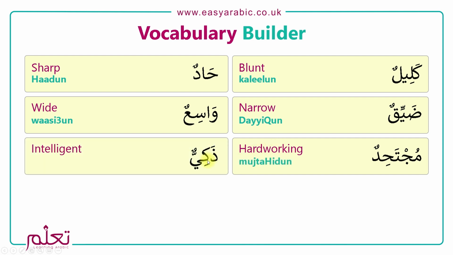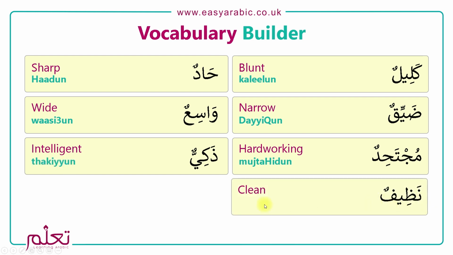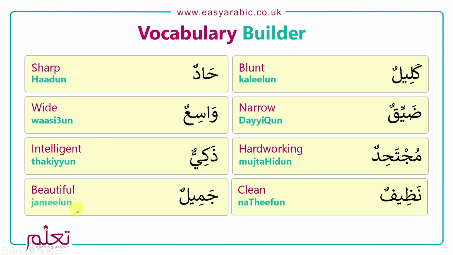And then Dhakiyun, which is intelligent. Then we have Nadhifun, which is clean. And Jamilun, which is beautiful. So Kalilun, Hadun, Dayiqun, Wasi'un, Mujtahidun, Dhakiyun, Nadhifun, Jamilun. Okay, so here we go.